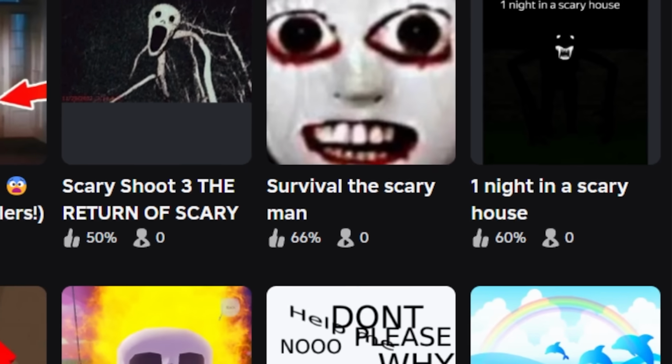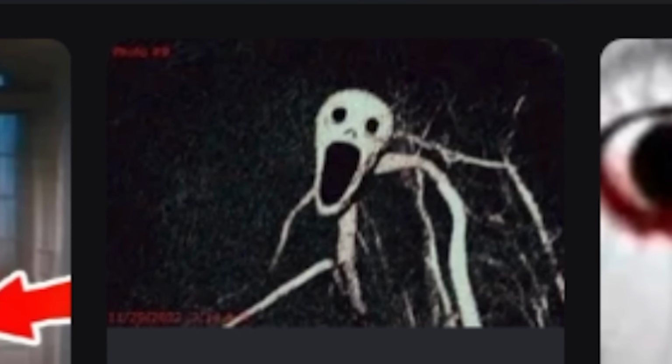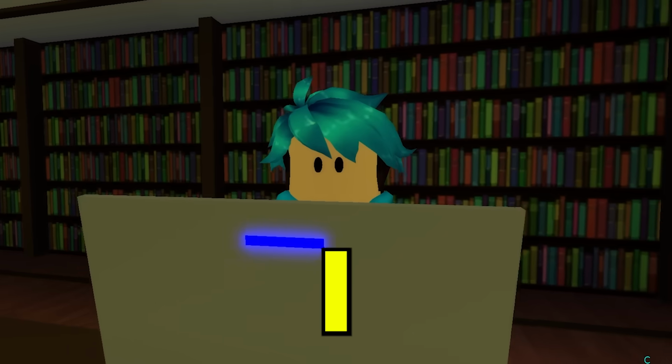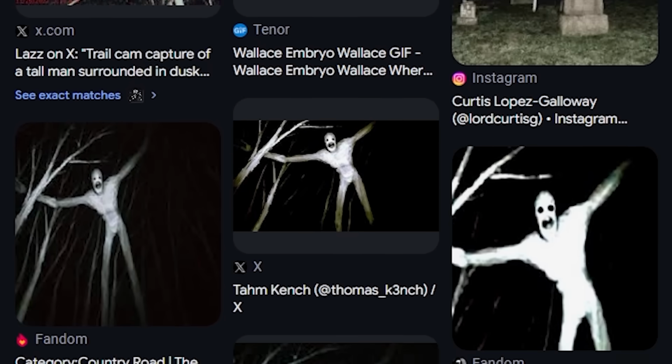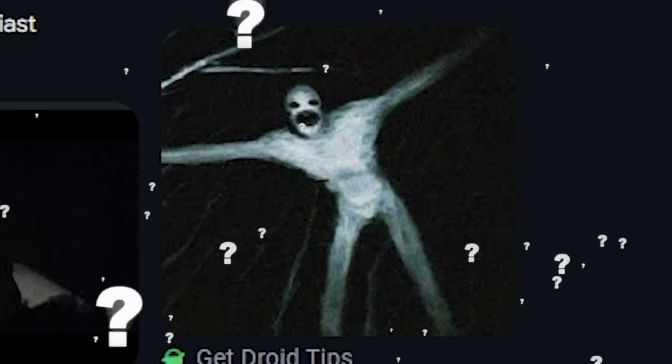But the answer we do want to know is, where did this creature come from? Like, it kind of looks like camera footage of a tree, and then out of the tree is this face poking out. So I went ahead and did a reverse image search, and I ended up finding myself more in a mystery. Like, there's a whole bunch of these different creatures here. Again, all of them just keep coming out of a tree. Like, what exactly was this thing?